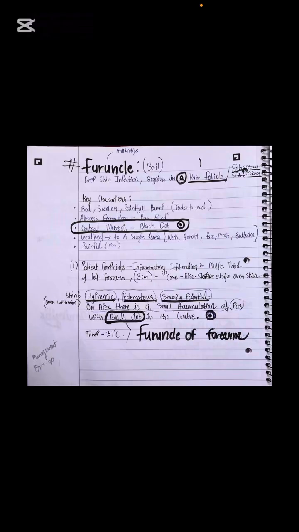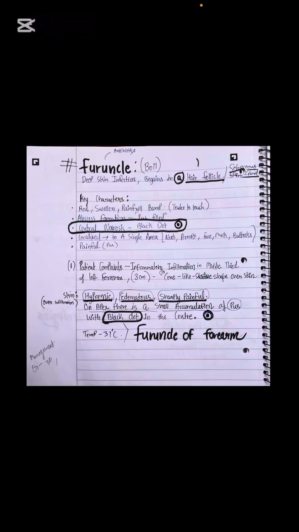Sir, how to treat this condition? Sir, first we will try with antibiotics. We can prescribe antibiotics to the patient. If the condition is severe for the patient, then we have to go for surgical removal as well. So this is about furuncle.